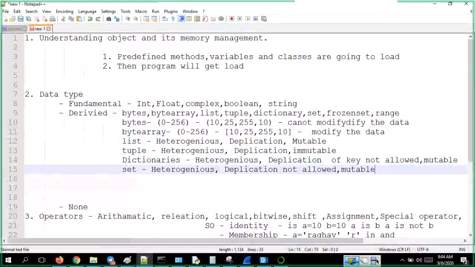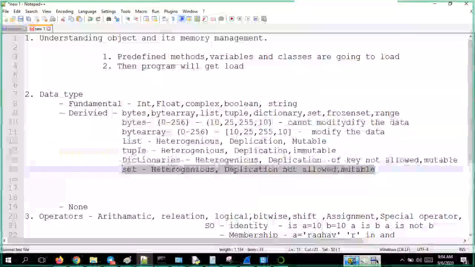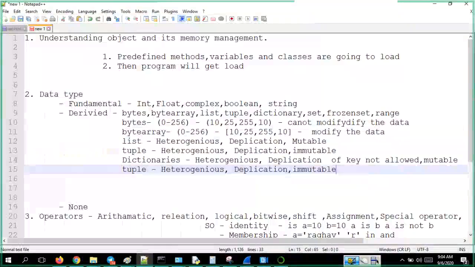Sets are mutable things. But I want to not allow anyone to modify a set once it is created. For that, you have something called a frozen set. All the characteristics will be like that, like no duplications.